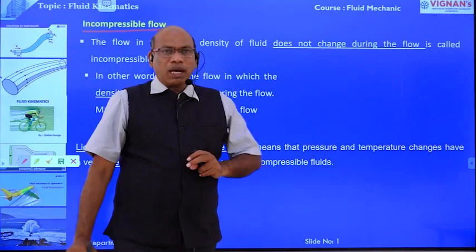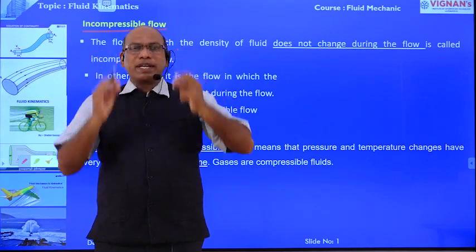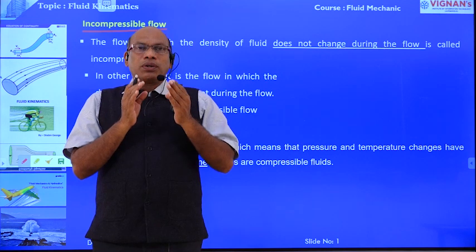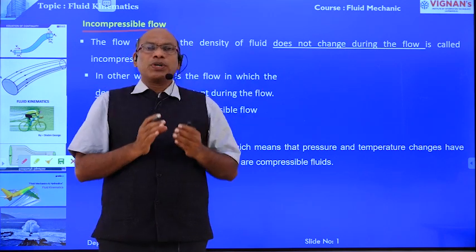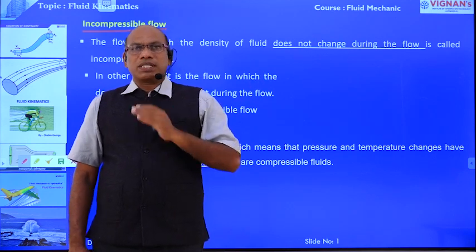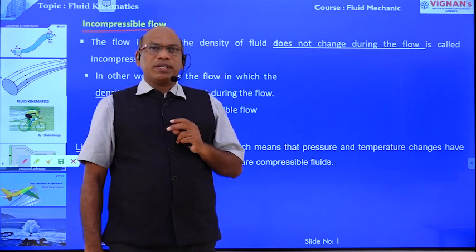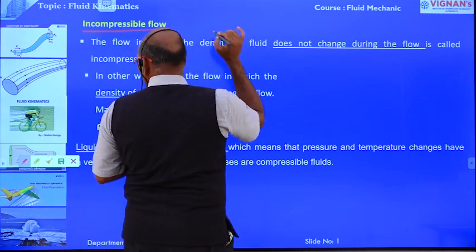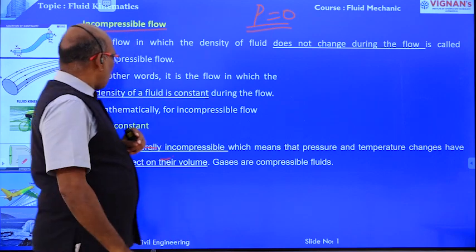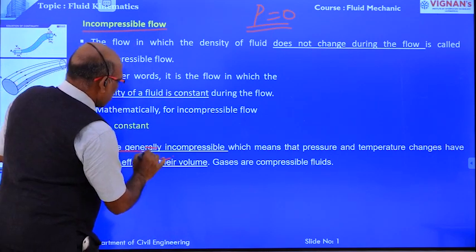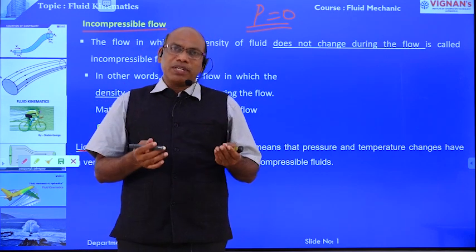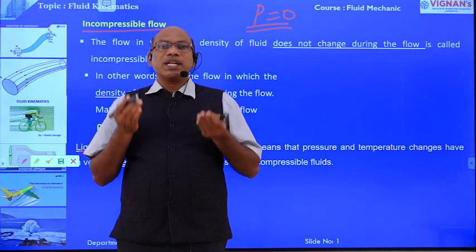Incompressible fluid. Incompressible fluid means the density of the fluid, that means rho, does not change from point to point or from location to location because of the variations of temperature and pressure. That is known as incompressible fluid. Here, in the case of incompressible fluid, the change in rho is equal to 0. Right. Here one more point, liquids are generally incompressible fluids. Liquids means water, for example.